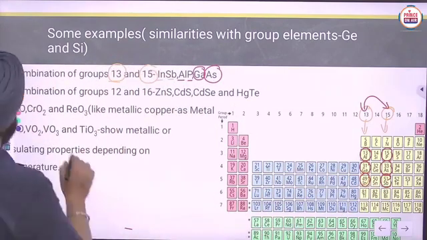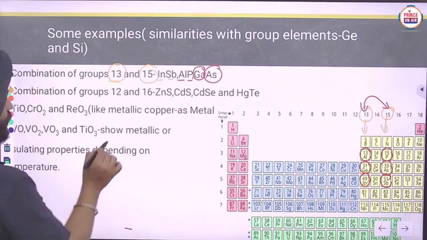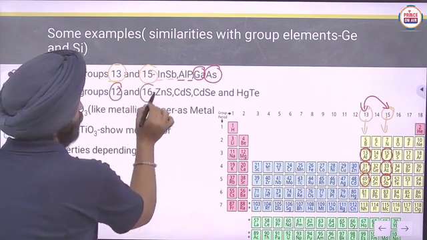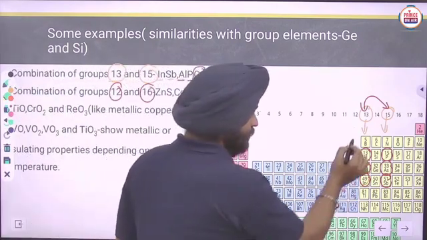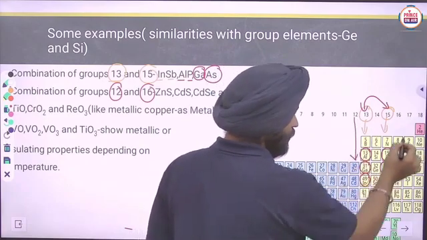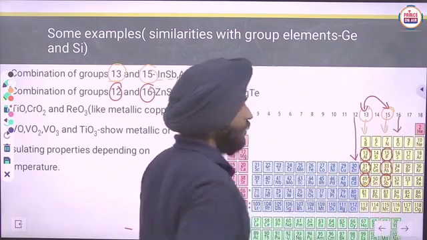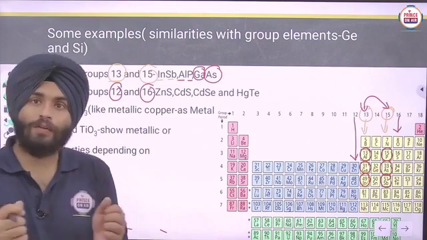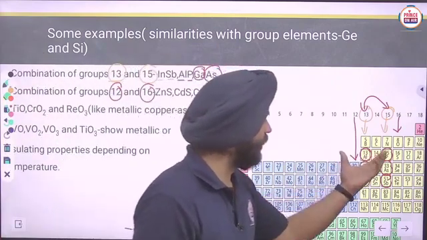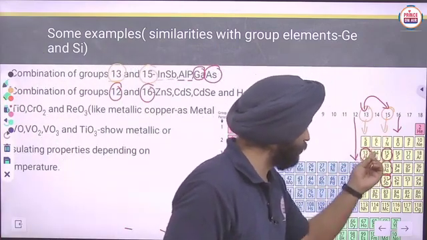Similarly, we can make one more combination of group 12 and 16 also. If you join them, the average valency comes out equal to that of silicon and germanium.